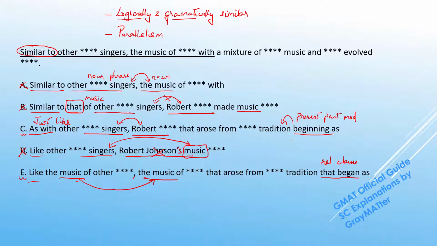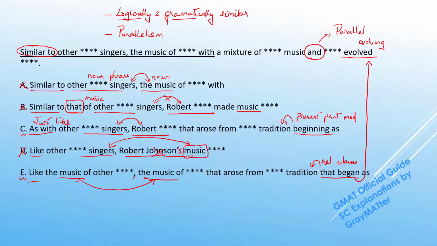And both of these are, yes, modifying the tradition, but how would we judge what exactly should be the right modifier? Well, the clue is actually further down the non-underlined portion. We can see that we have a conjunction and this usually serves as a trigger to check for the concept of parallelism. So if we read further, we have this verb evolved, and when you compare beginning and that began, the real form that would be parallel with evolved would be began and not beginning. So beginning would have been appropriate if this had read evolving.